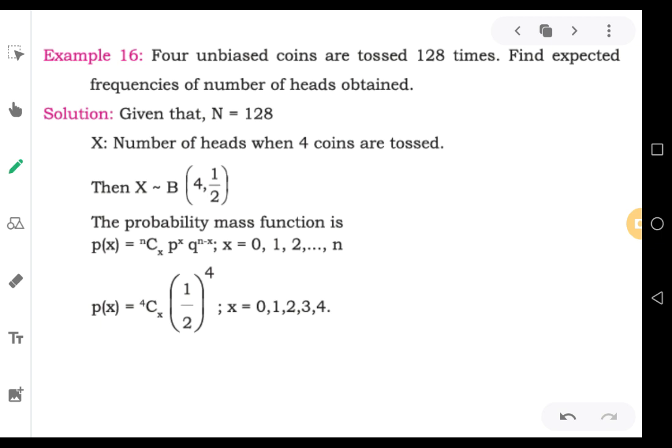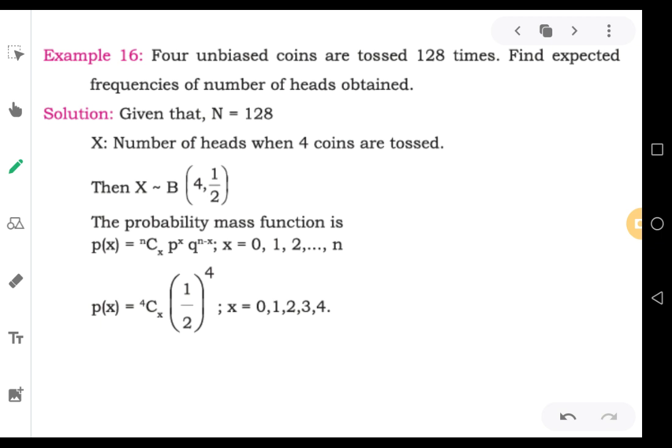Unbiased means error free. Coins without any errors. Perfect coins, not manipulated coins.